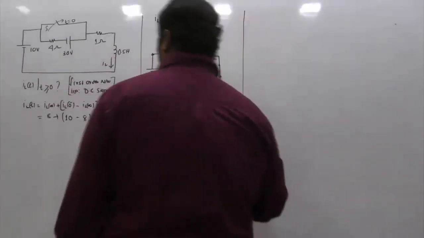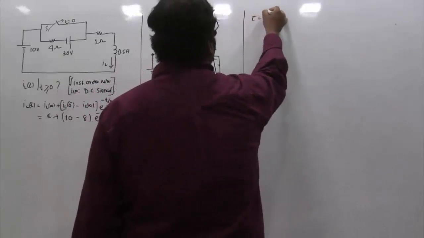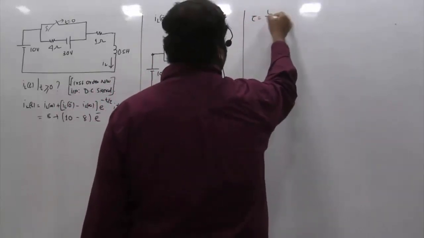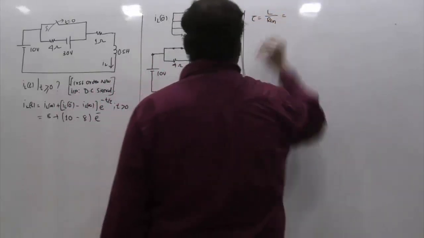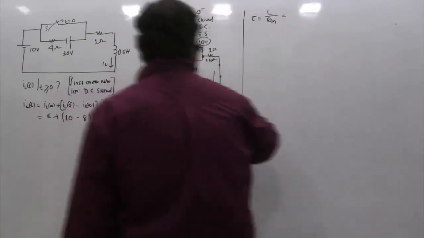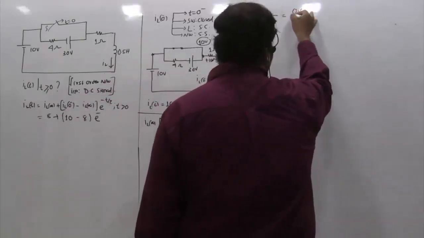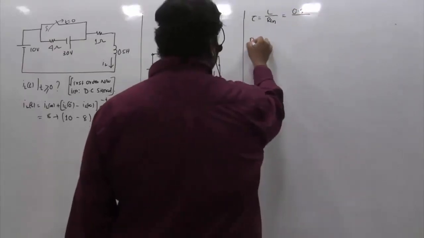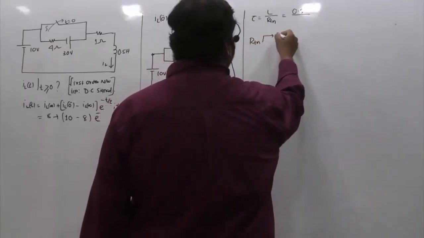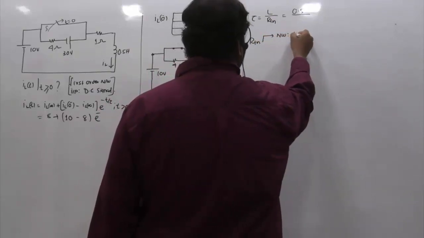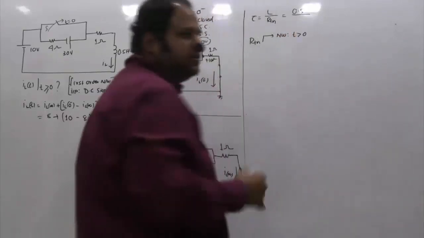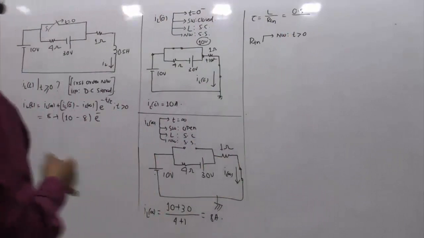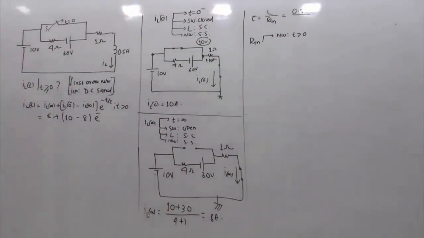What is the time constant tau? Tau is actually L by RTH. So what is your L? L is given in the circuit, which is 0.5. Now I have to find the value of RTH. To find RTH, what do I have to do? The network that I should refer to is the one valid for t greater than 0, after switching. We should refer to that network to evaluate RTH.